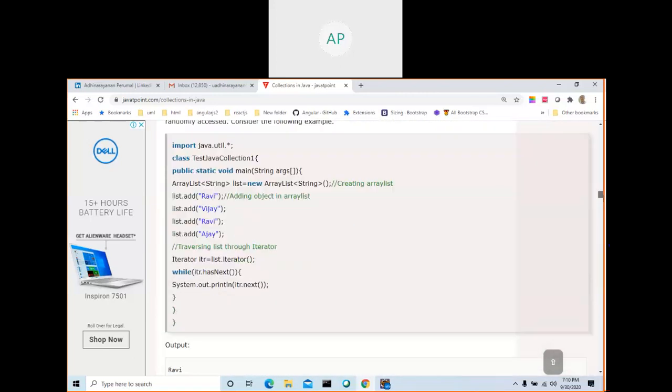Anyway, if you see this example here, you have a while loop. So why do we use a while loop rather than an if? Because we want to execute the loop until we reach the last element in this collection. So if won't work, right?